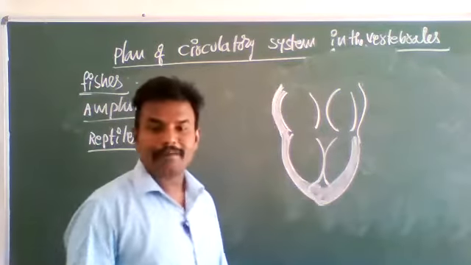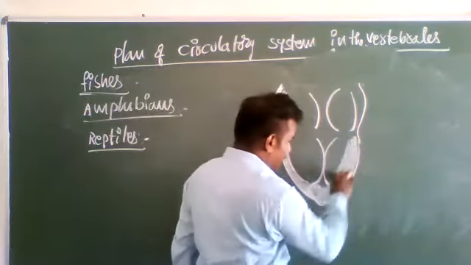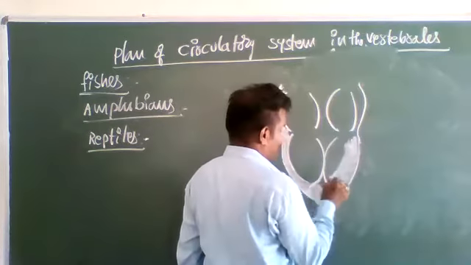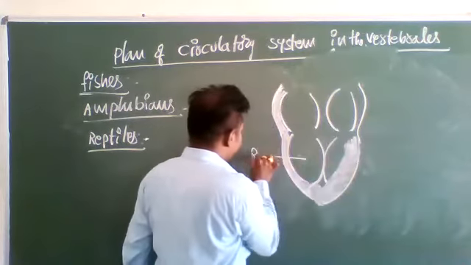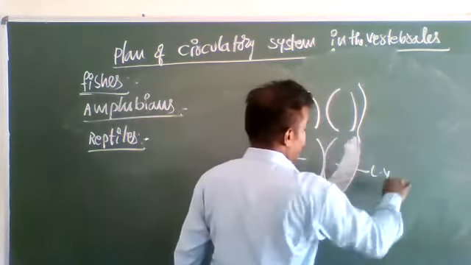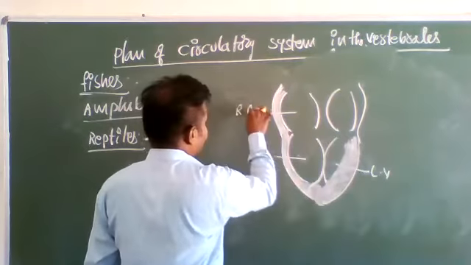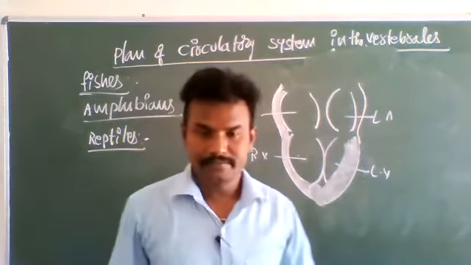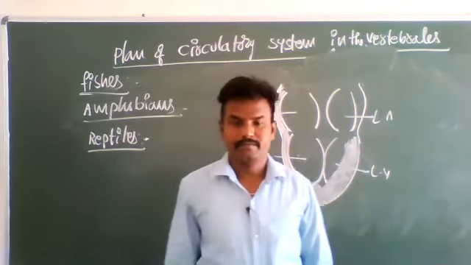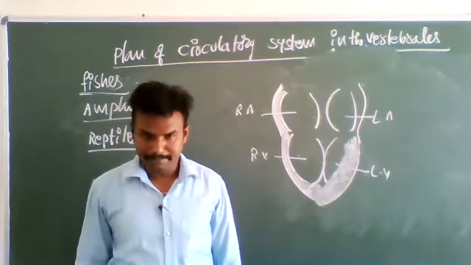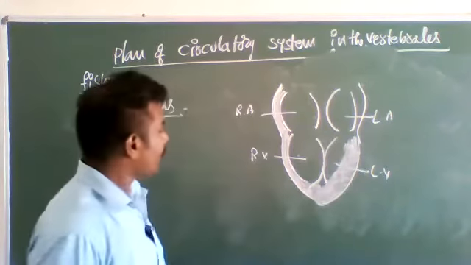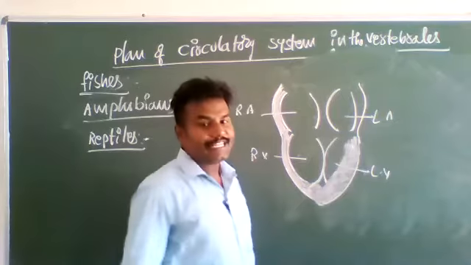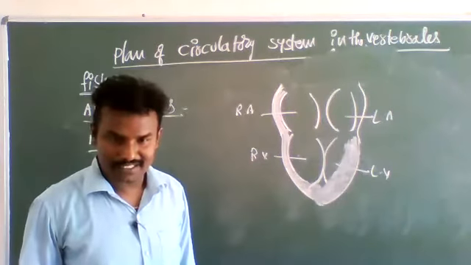See, this is incompletely divided. This is the right ventricle, left ventricle, right auricle, left auricle. Reptiles have an incompletely divided four-chambered heart.